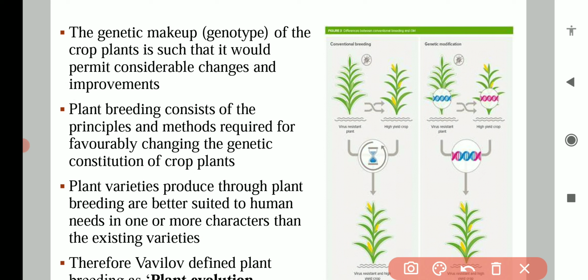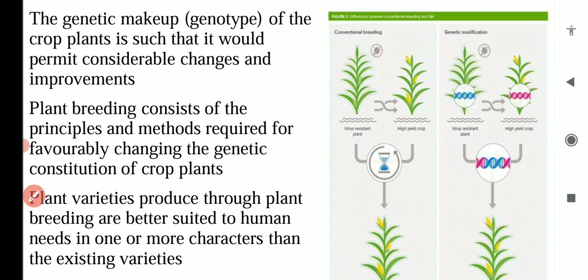And the meaning of this sentence is that there is always a chance to improve that plant. It means genetic improvement should be there, we always have this possibility.